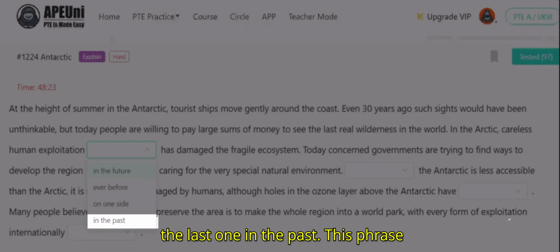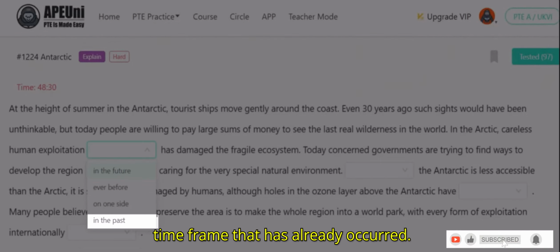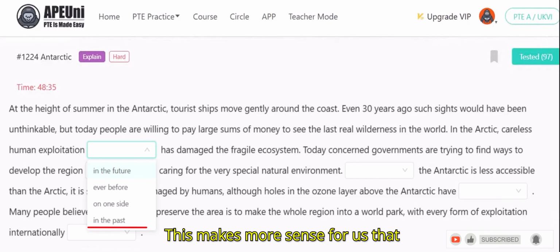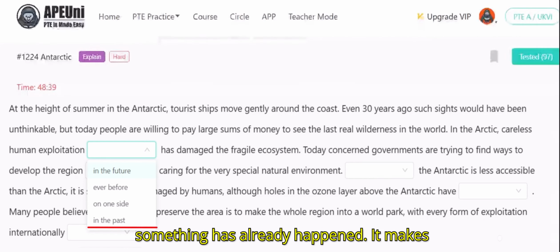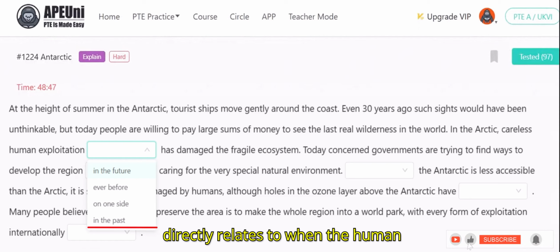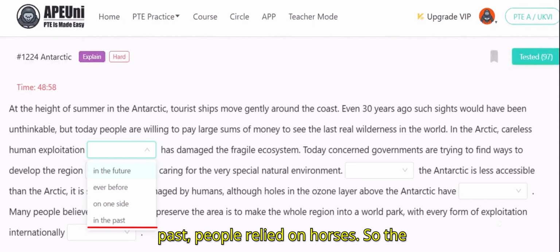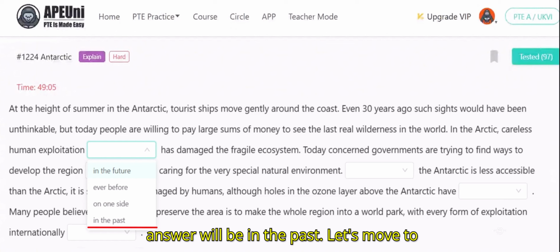Let's see the last one, in the past. When we use this phrase, it refers to a time frame that has already occurred. This makes more sense for us, that something has already happened. It makes perfect sense in the sentence because it directly relates to when the human exploitation happened. For example, in the past, people relied on horses. So the answer will be in the past.